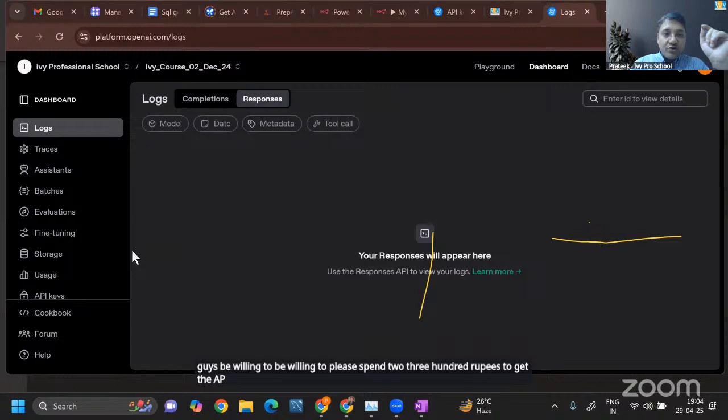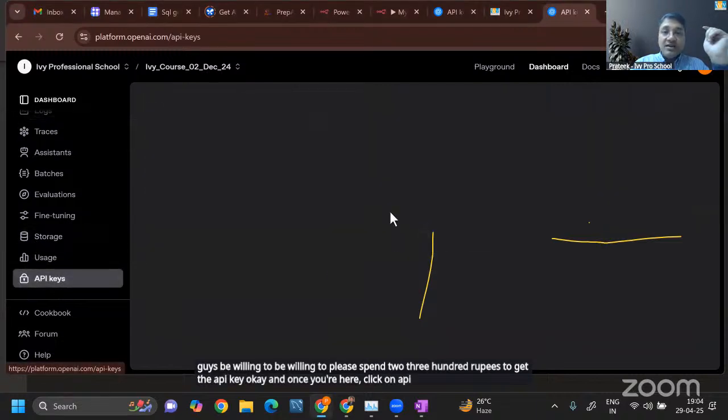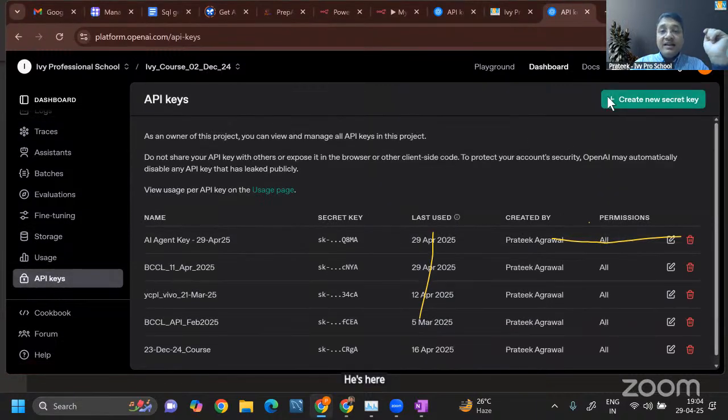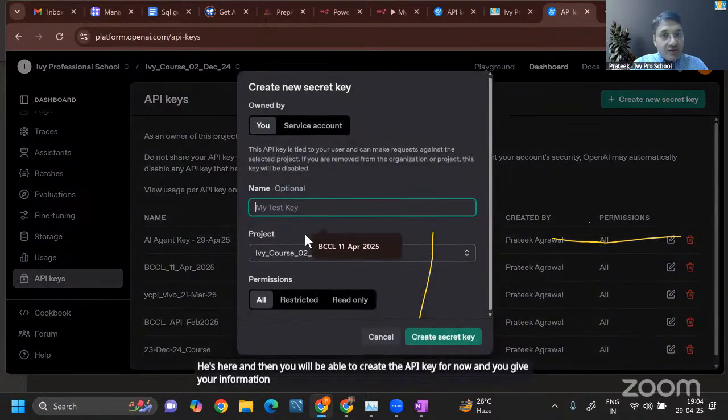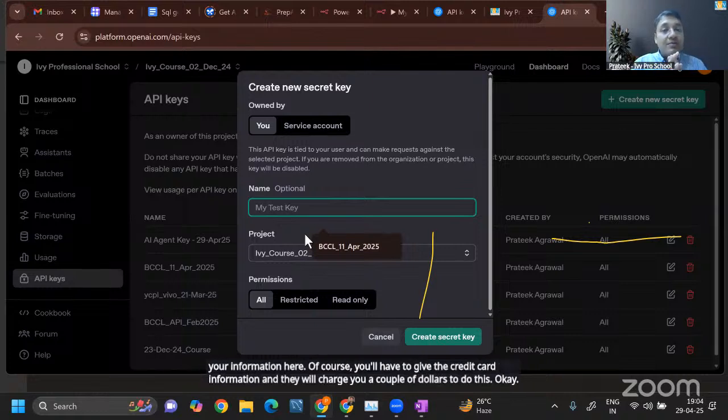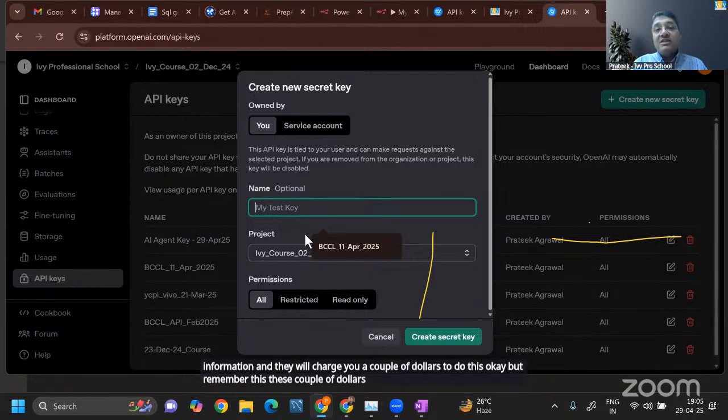Okay. And once you're here, click on API keys, and then you will be able to create the API key. You give your information here. Of course, you'll have to give the credit card information, and they will charge you a couple of dollars to do this. But remember, with these couple of dollars, you'll be able to experiment with a lot of things, because the API cost has gone down significantly. Be willing to spend that much money.